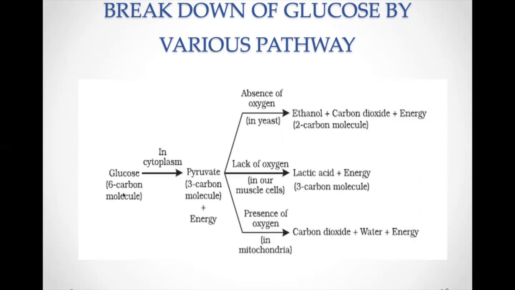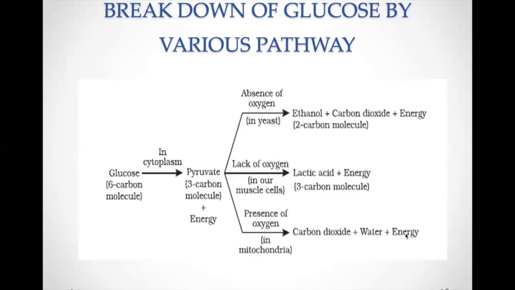The same thing that has been explained in a flow chart can be written in an equation. The glucose, which is a 6-carbon molecule, in the cytoplasm, will break down to form a 3-carbon molecule, that is pyruvate, plus energy. Energy means ATP. How many ATPs were released? We knew it, we just studied it. There are 2 ATPs. Now this pyruvate, in presence of oxygen, will undergo the process in the mitochondria, and form carbon dioxide, water, and energy.